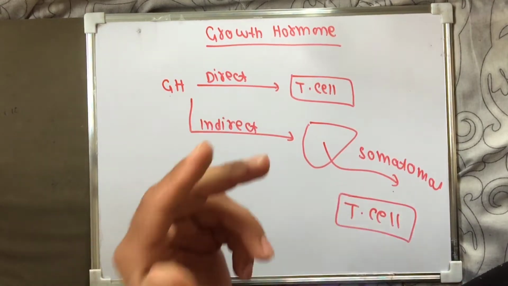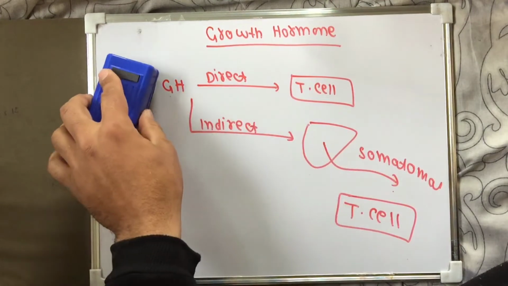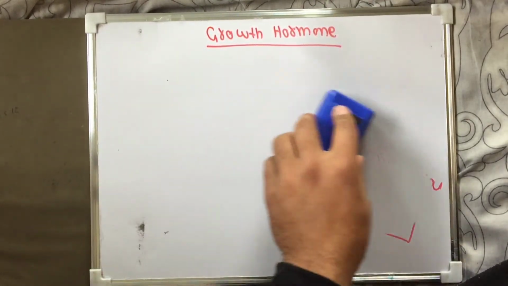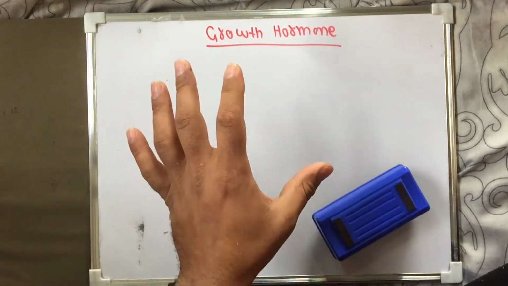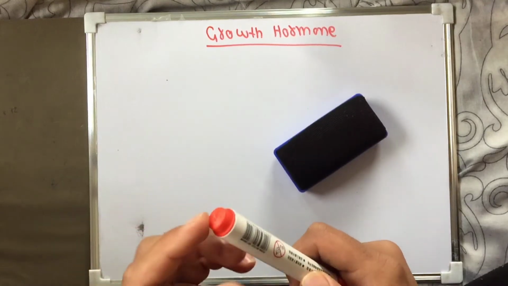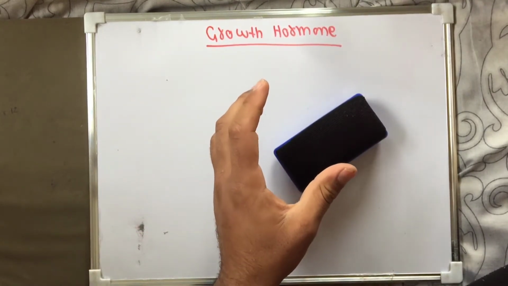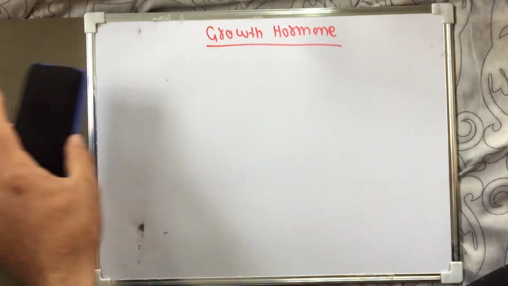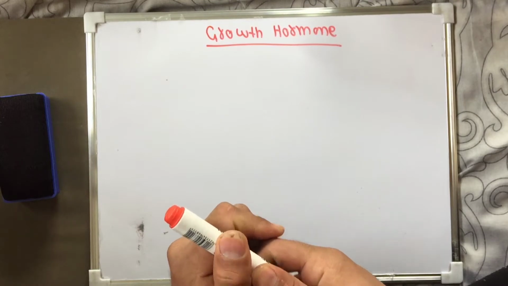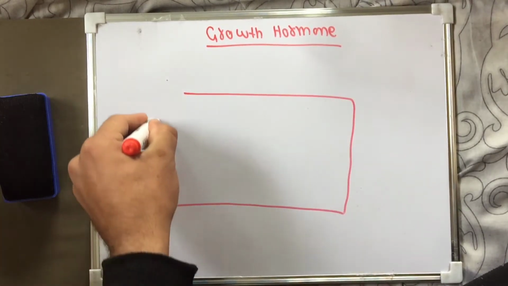So somatomedin is also produced due to the action of growth hormone on the liver. So growth hormone performs its action in two ways, either directly or indirectly. Now we are going to discuss the mechanism of action of growth hormone and somatomedin. How do growth hormone and somatomedin perform their mechanism of action? Now let's discuss. This is a target cell.